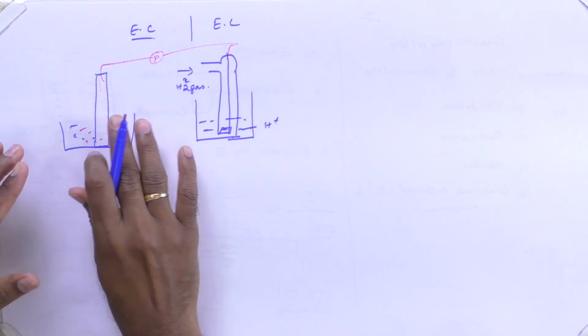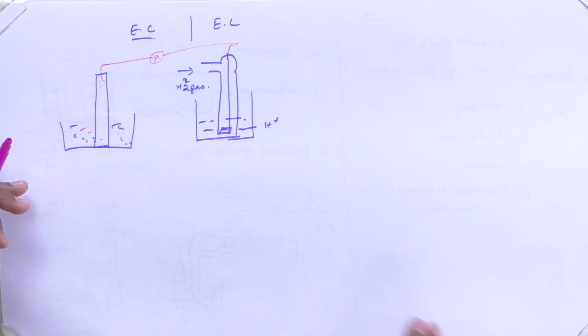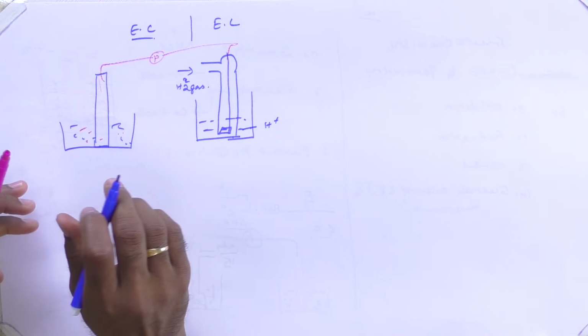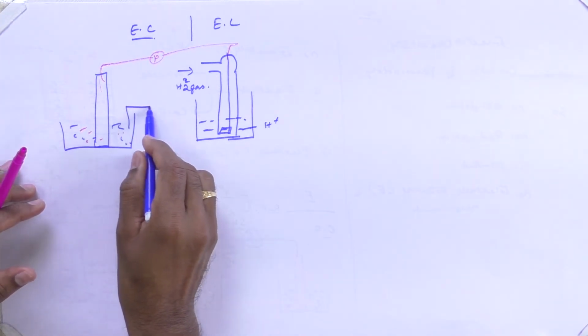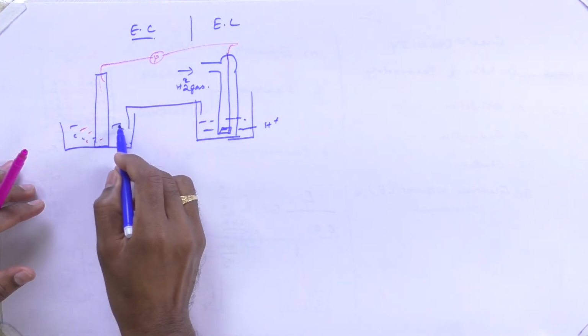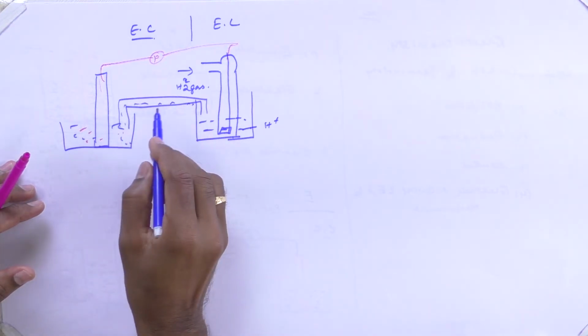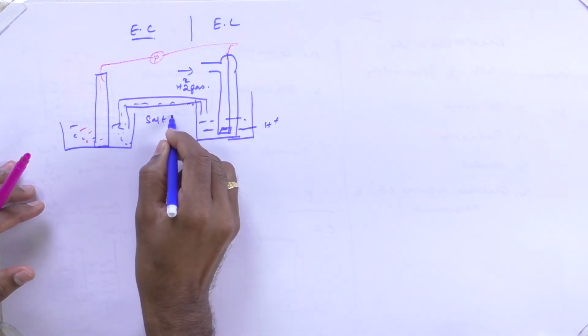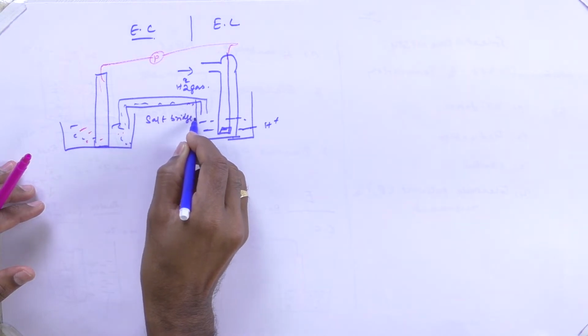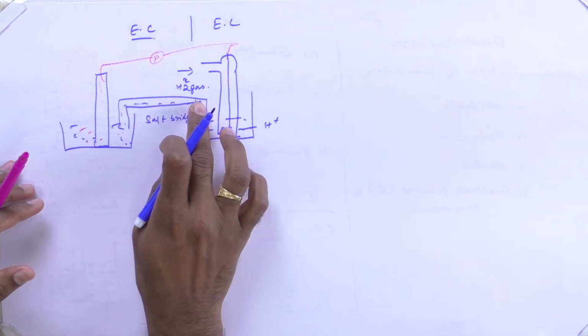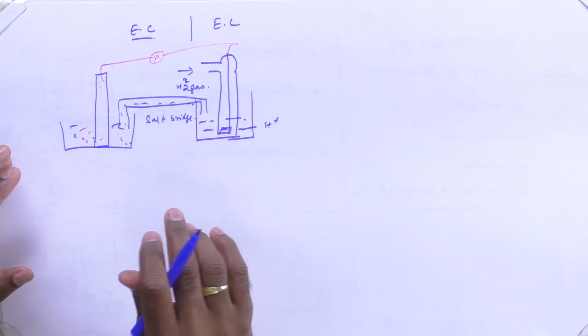Now this is a complete electrochemical cell, and if you want to reduce the liquid junction potential, these 2 compartments, this is one compartment and this is another compartment, these 2 compartments have to be connected through one salt bridge. The main purpose of keeping the salt bridge is to eliminate the liquid junction potential. If you do not eliminate it, it will interfere with the cell output.